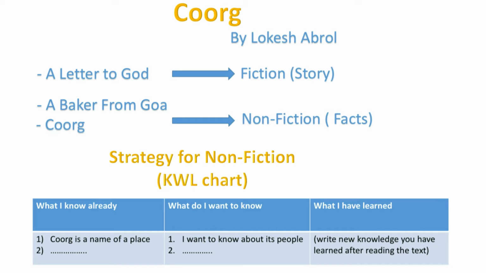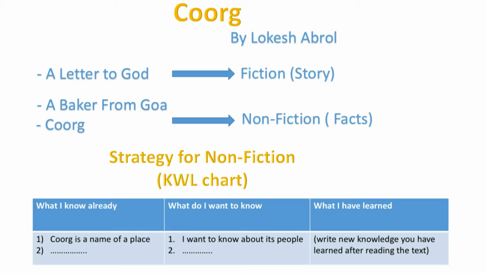Now, before I move on to the lesson, I just want to make one thing clear for you. In our textbook, we have different kinds of prose lessons. For example, we have A Letter to God, A Baker from Goa, Anne Frank, Nelson Mandela, all these things.